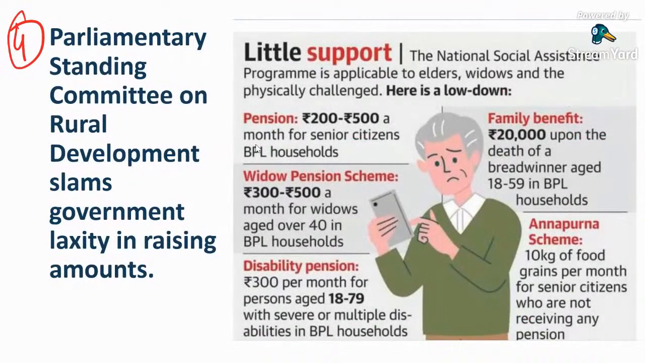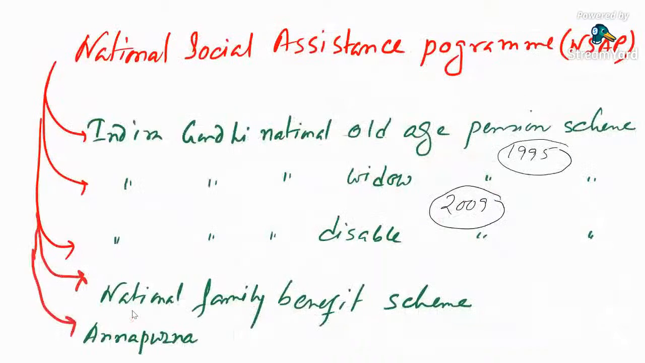Number fourth news is Parliamentary Standing Committee on rural development slams government laxity in raising amounts. So there is NSAP, National Social Assistance Program. Under this, there are five schemes. Number one, Indira Gandhi National Old Age Pension Scheme. Number two, Indira Gandhi National Widow Pension Scheme. Number three, Indira Gandhi Disabled Pension Scheme. Number four, National Family Benefit Scheme. And number five, Annapurna Scheme.